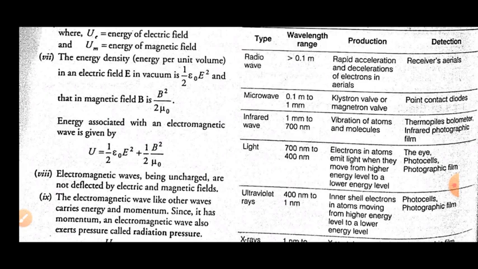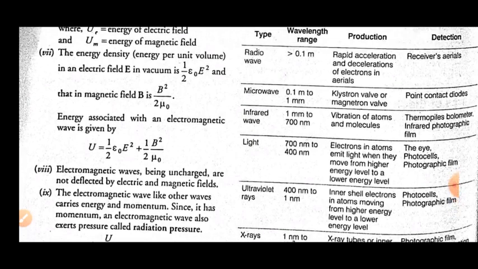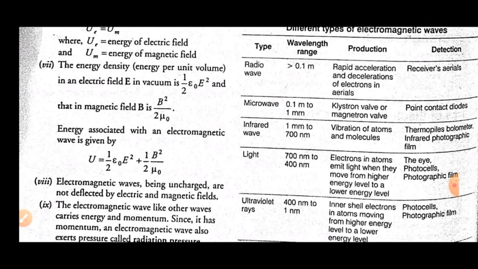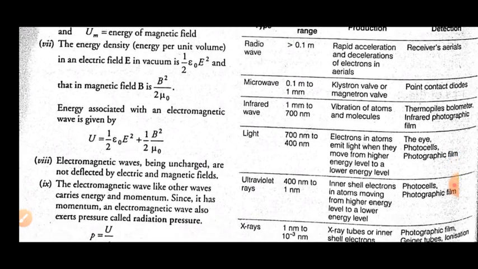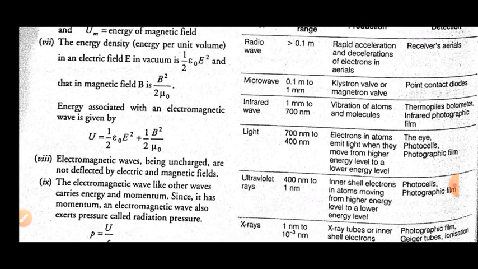Now infrared waves, the third kind of electromagnetic wave, have a wavelength range of 1 mm to 700 nanometer, and they are produced by vibration of atoms and molecules. Hot bodies are also the source of infrared waves; the radiation produced by hot bodies is infrared waves. That's why we sometimes call infrared waves thermal waves. They are detected by thermopiles, bolometers, and infrared photographic films.